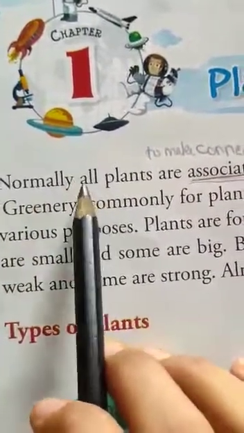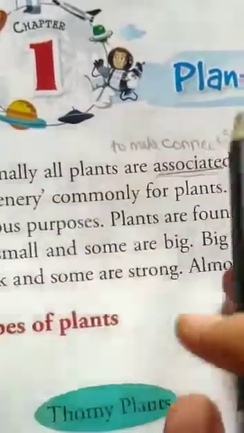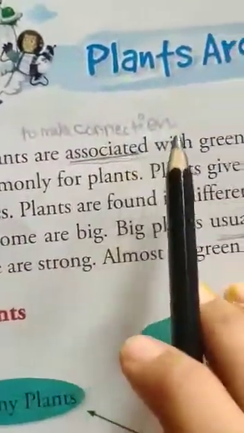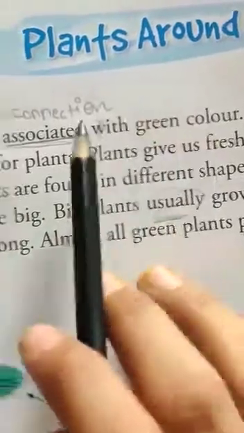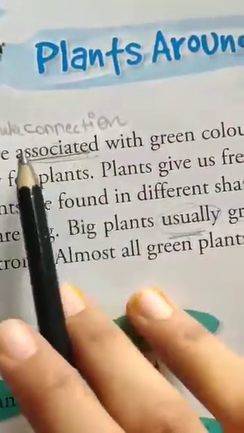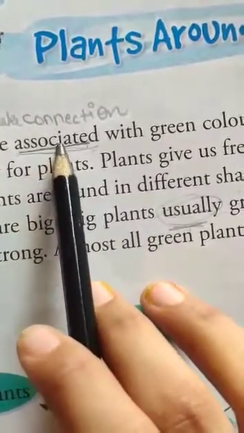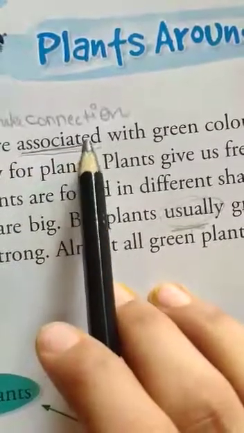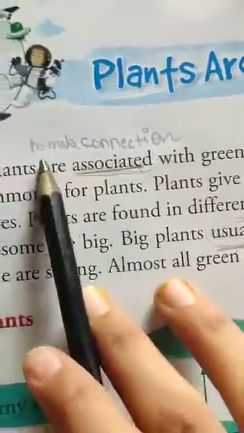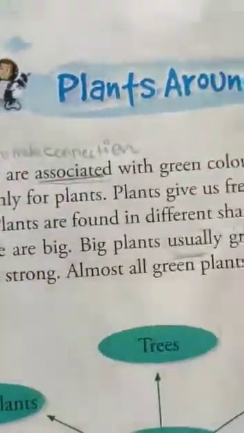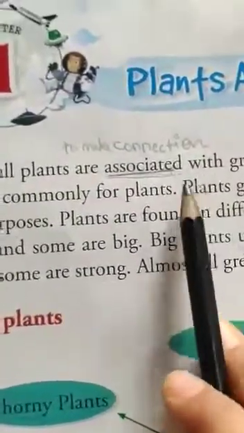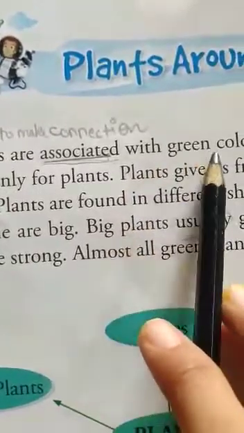Normally, all plants are associated with green color. Repeat this word, associated. Associated means to make connection. When we talk about any plant, we always say that this plant is green.